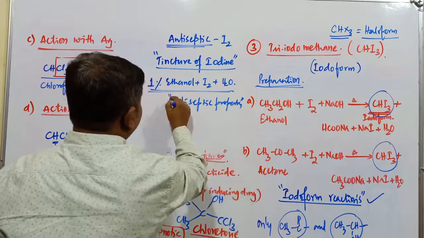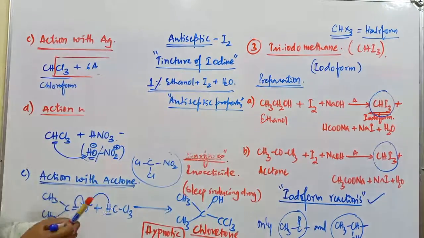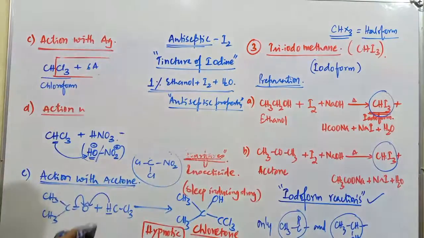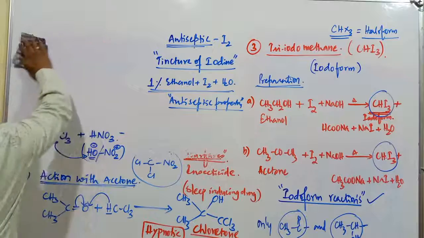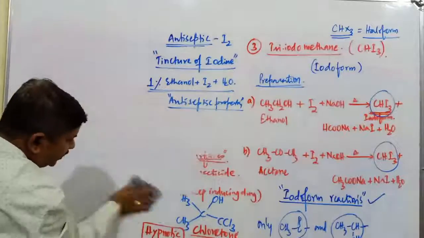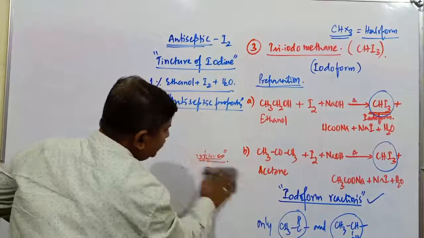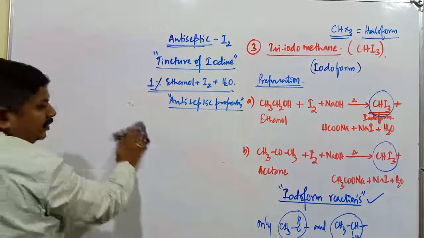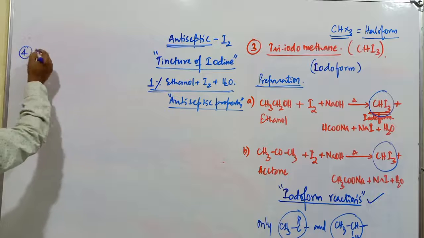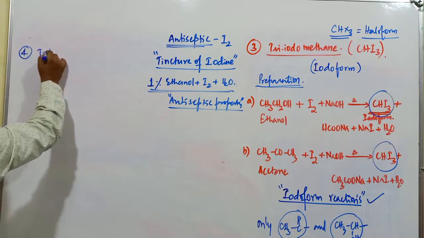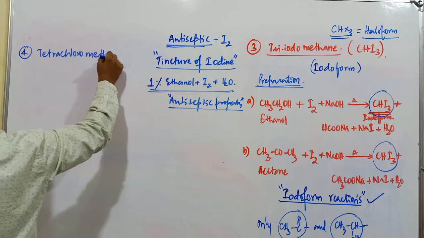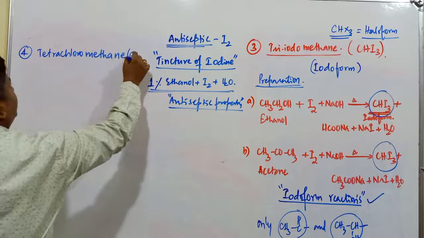So this compound iodoform also releases iodine. Because of that reason it was used as an antiseptic compound. This is about the third compound, iodoform. First one dichloromethane, next trichloromethane, next triiodomethane. Fourth compound, tetrachloromethane. Tetrachloromethane, right? What's the formula?